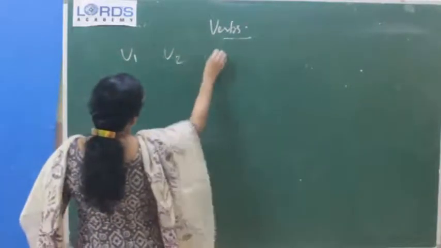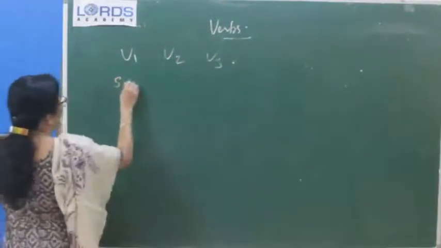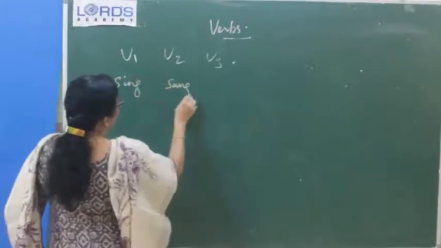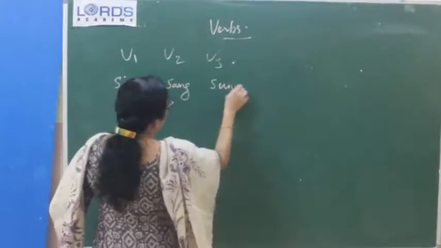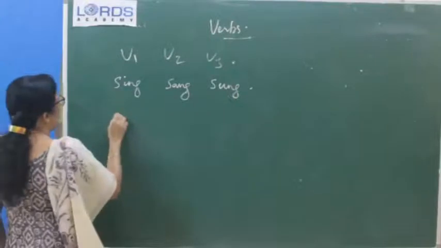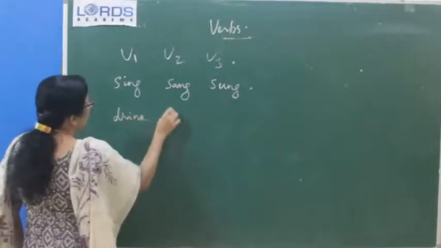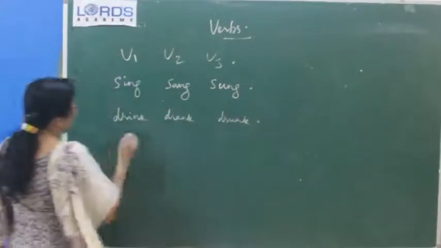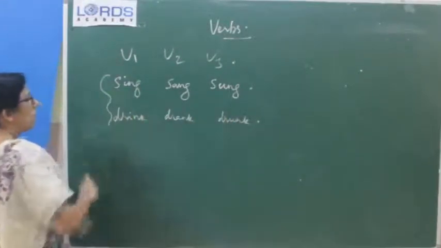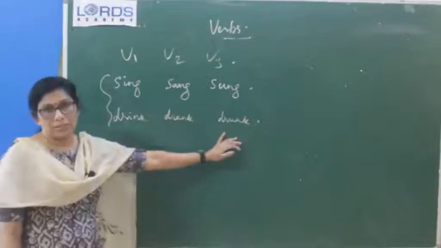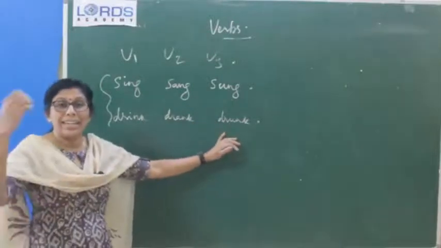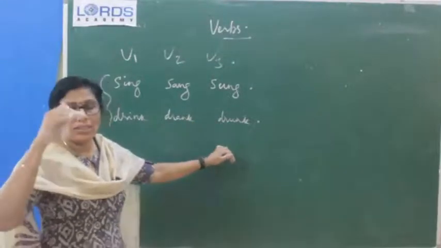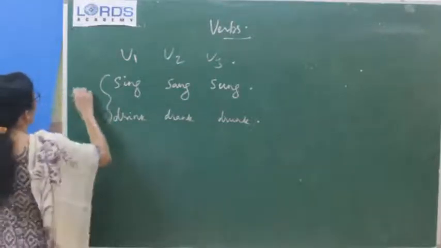If it is sing, past is sang, and V3 is sung. Same way drink, drank, drunk. So these are verbs where all 3 forms are different, and they do not end in D, ED, or T. Such verbs are called strong verbs.